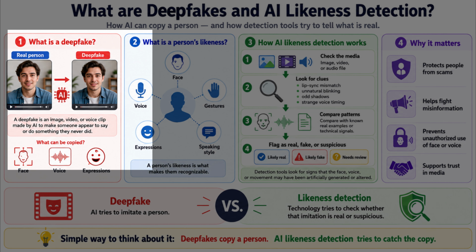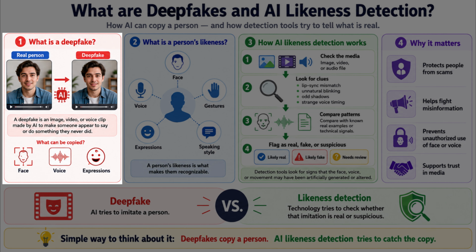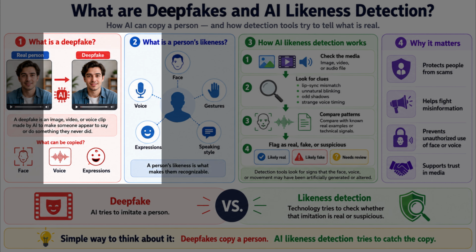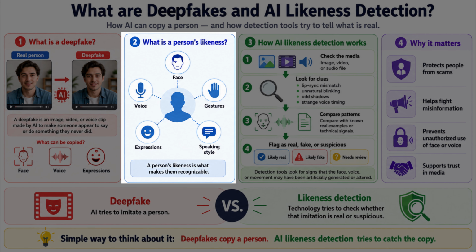A deepfake is an image, video, or voice clip made by AI to make someone appear to say or do something they never actually said or did. In the past, seeing someone on video felt like proof. But now, AI can copy a person's face, voice, expressions, gestures, and even speaking style. That full recognizable package is called a person's likeness.